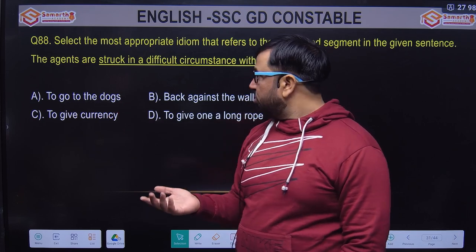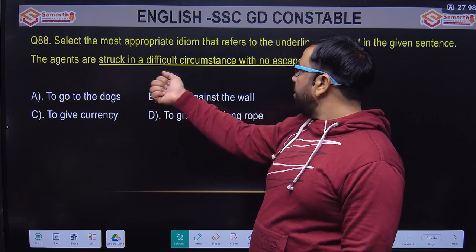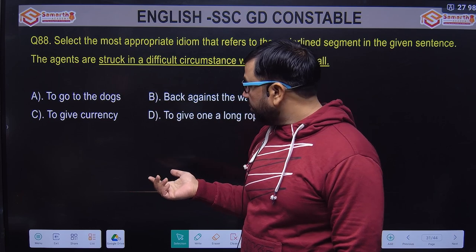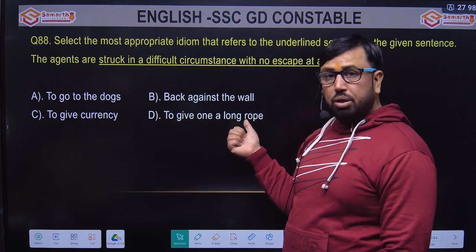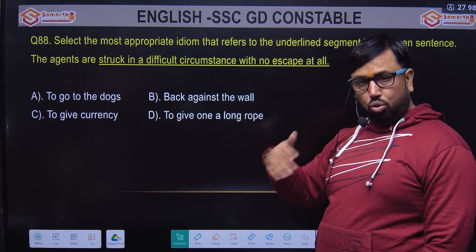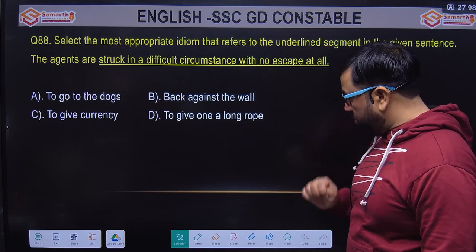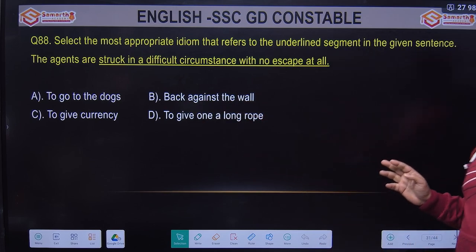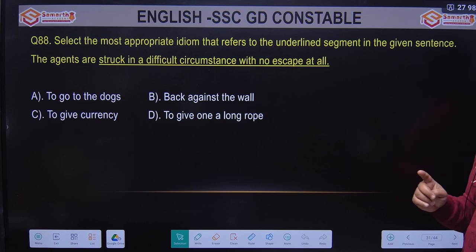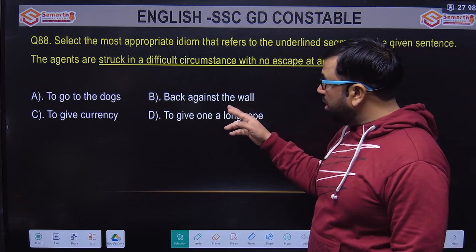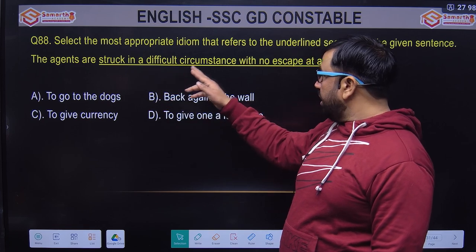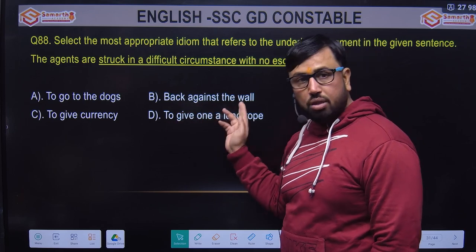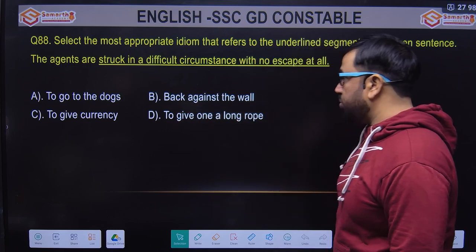But I think they are saying they are stuck in a difficult circumstance with no escape. To give one a long rope means to give free rein, full freedom. Back against the wall means there is no other way to get out. So this option is the most suitable: they are stuck in a difficult situation with no escape, meaning they have their back against the wall. B option is the right answer.